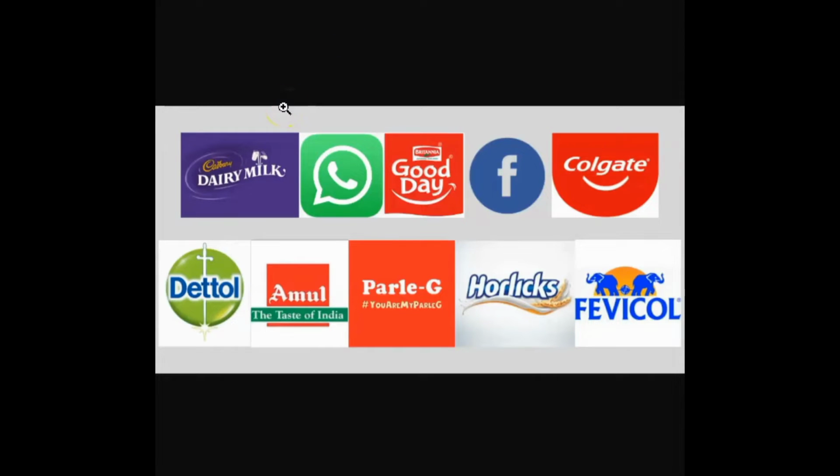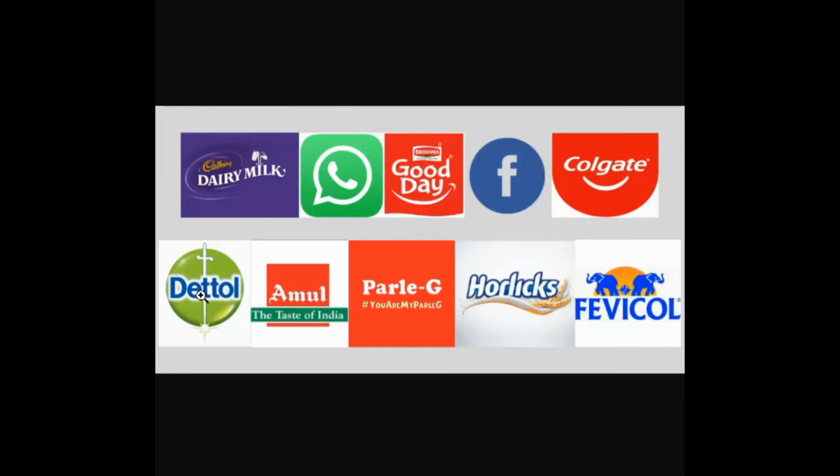So you have Dairy Milk, you have WhatsApp, you have Good Day, Britannia Good Day. When it comes to Colgate, I personally believe that Colgate also has a very good presence. Same goes for Amul when it comes to milk. Dettol when it comes to antiseptic. Not everyone says that, I don't even recall who's Dettol's competitor. Let's say Savlon. Savlon is one competitor. But the first word that comes into someone's mind is Dettol itself.